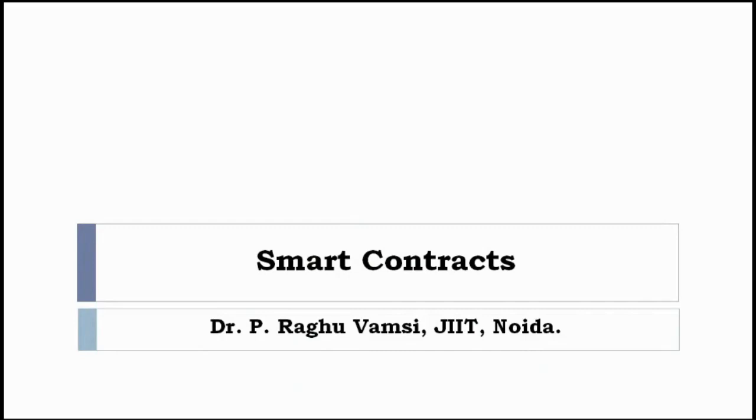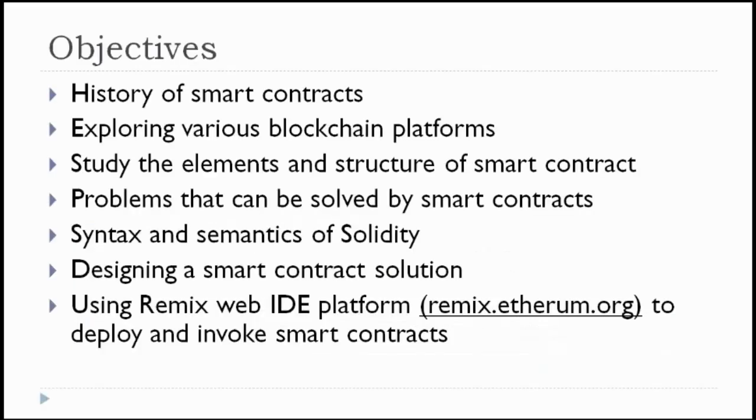In this, we'll move on to the smart contracts. First of all, we'll go through the history of smart contracts, exploring various blockchain platforms. Anyhow, we have explored various blockchain platforms previously, so we don't need to go to other blockchain platforms. We mainly focus on the Ethereum platform and IBM Hyperledger. Then, if time permits, we'll go through other platforms like Corda and Stratus. This kind of platforms, we'll see that.